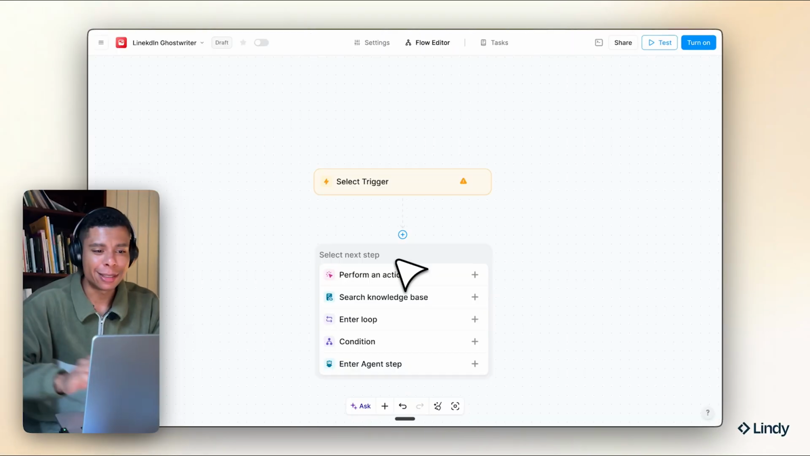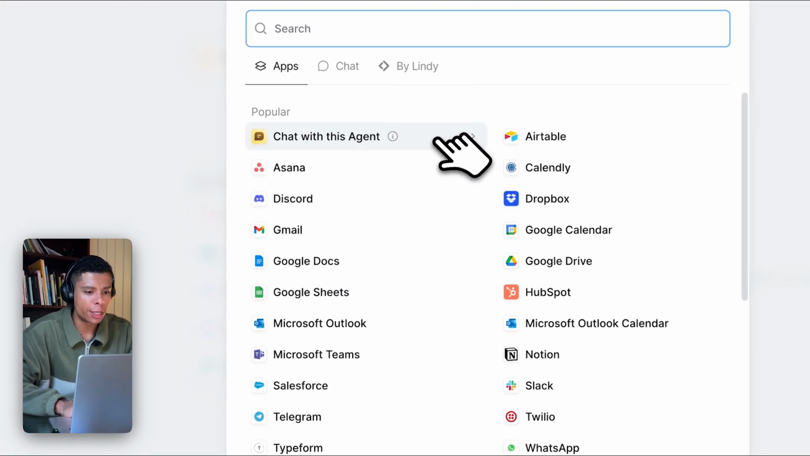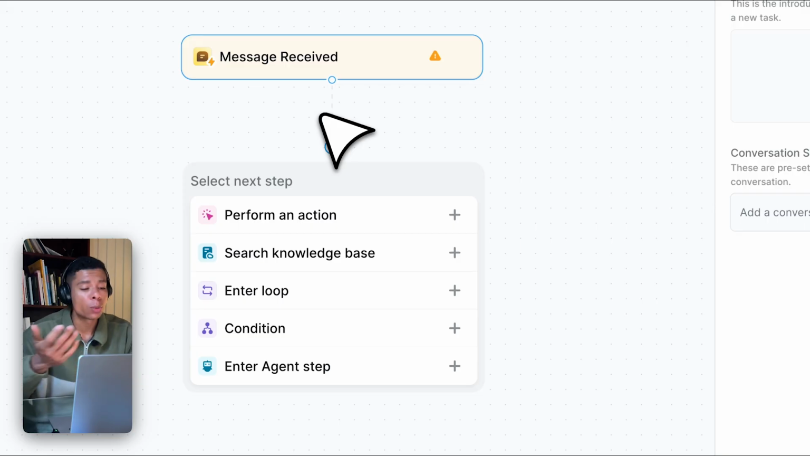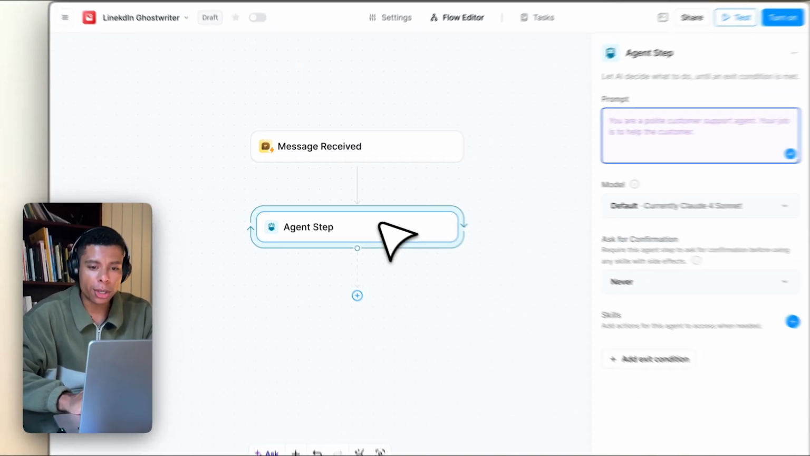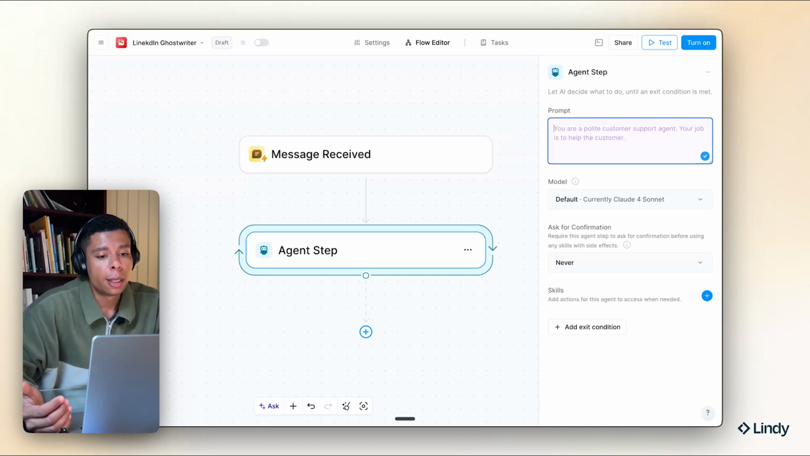All right, building a writing agent inside of Lindy is super simple. It only really requires two steps. One, we can use the message receive trigger to chat with our agent, and then two, the agent step. Now, in order for it to actually write in my tone of voice, we are going to need a prompt for it, right? And I find that the best way to create that prompt is by giving it context about my most recent posts on LinkedIn.